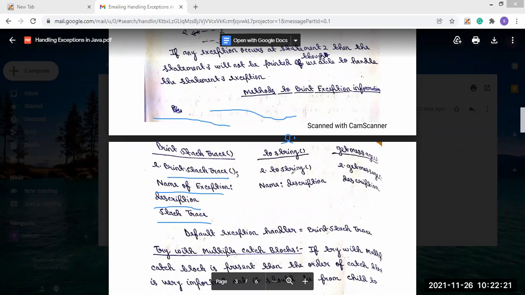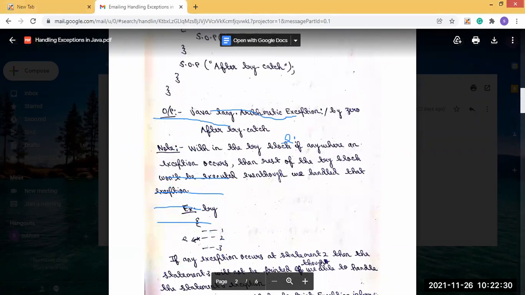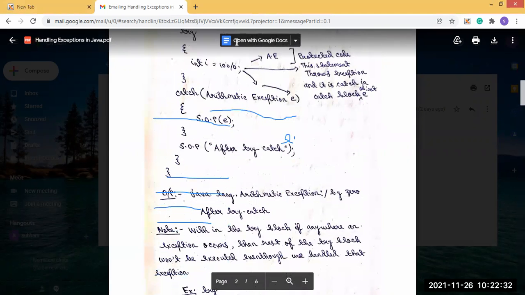But if we don't use any method, then by default it takes print stack trace. Here I have not mentioned anything: catch ArithmeticException e, so as a parameter we are passing the arithmetic exception class object, and directly printing System.out.println(e).